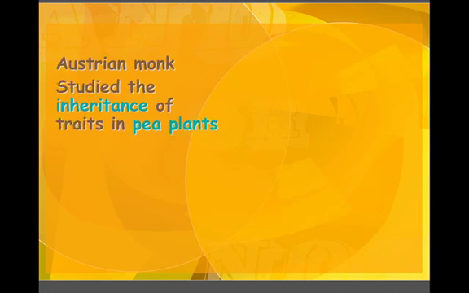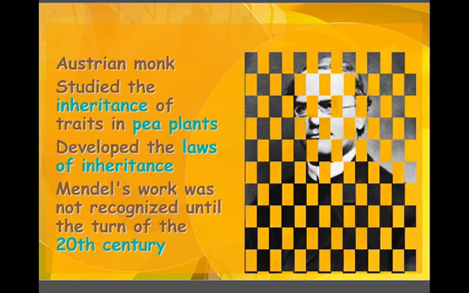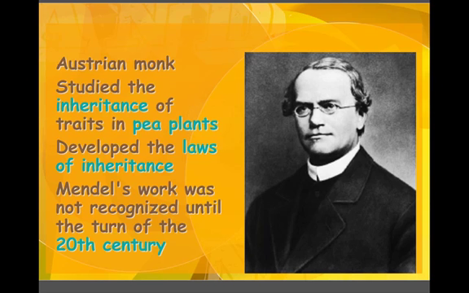Gregor Mendel was an Austrian monk, and he studied the inheritance of traits in pea plants. He also developed the laws of inheritance. Mendel's work was not recognized until the turn of the 20th century. So when it comes to the study of genetics, when a timeline occurs, it's fairly recent that we learn all about the things that are inside of our cells.